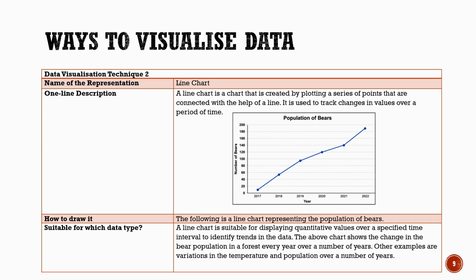We can easily observe whether the population is increasing, decreasing, or staying constant. Line charts are best used for displaying numerical data over time. They help in identifying patterns and trends, such as changes in temperature, rainfall, or population. So, a line chart makes it easy to understand how something changes over time.